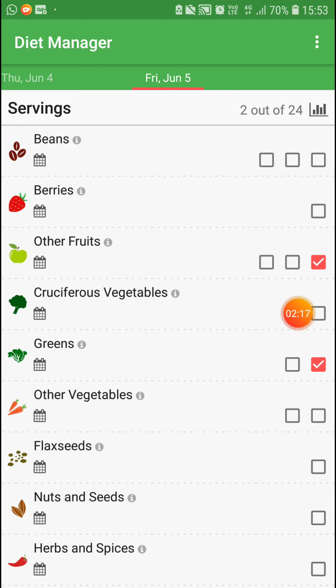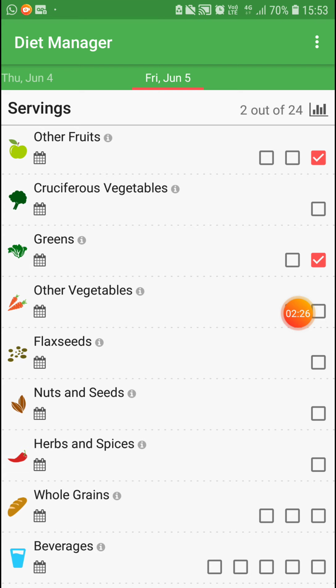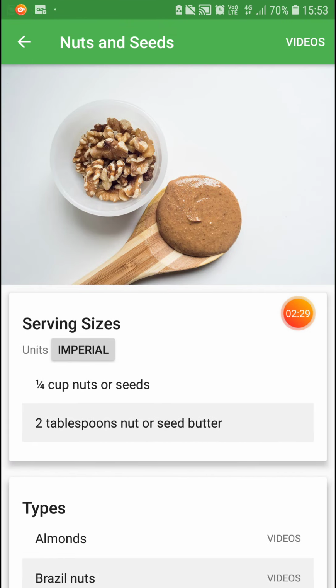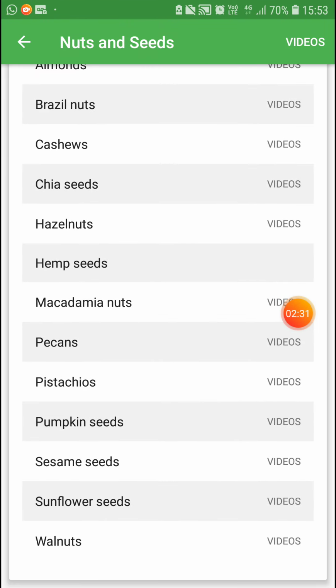According to the monthly, you can do this everything. Nuts and seeds, everything will be shown here clearly.